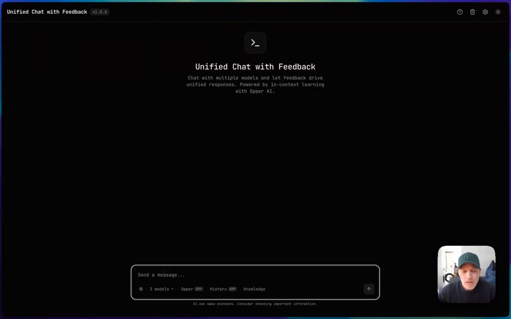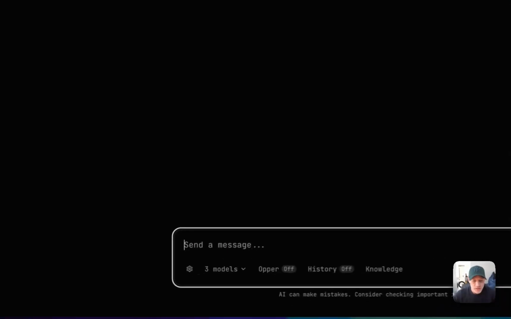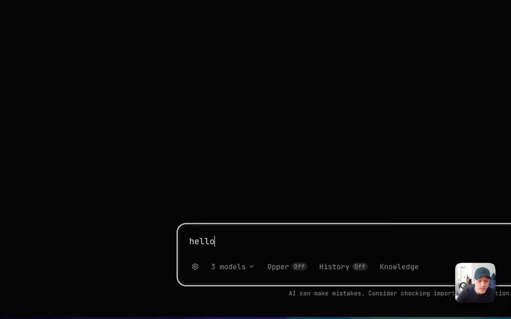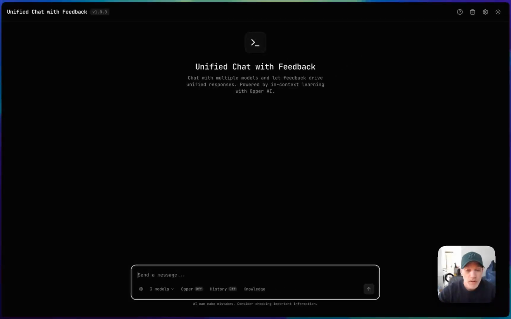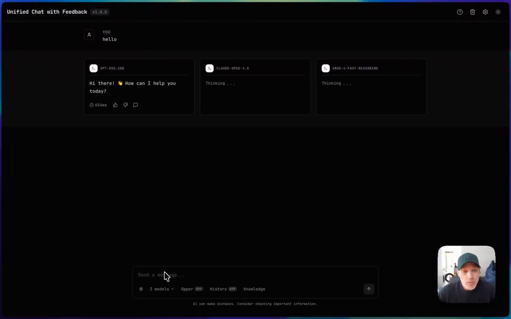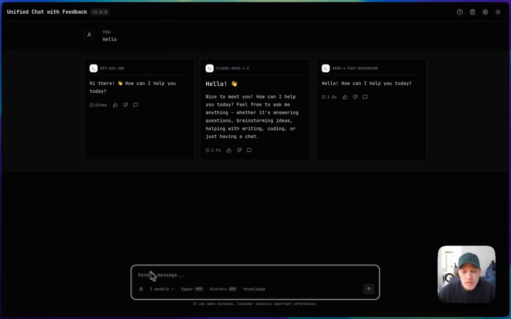So one of the simplest examples of showing unreliability of models is a simple message like hello. Now we're interacting with 3 models at the same time, all through the Opper AI platform. But what you can see here is that we have Opper off here, meaning Opper is not doing any kind of intervention. We're interacting directly with the models, essentially.